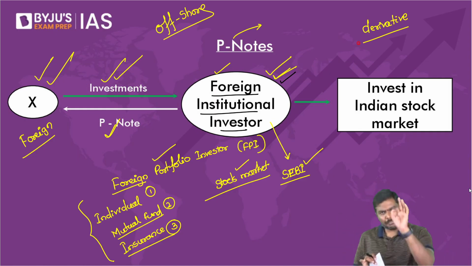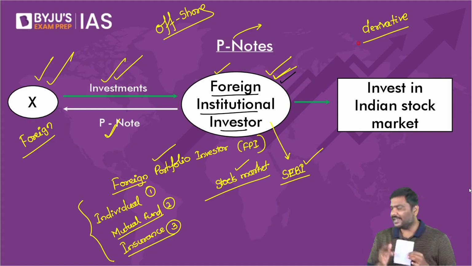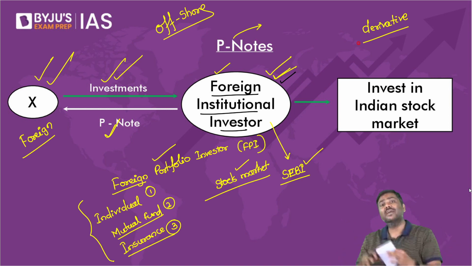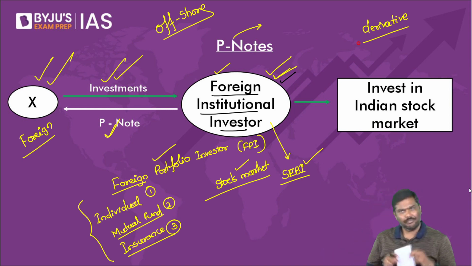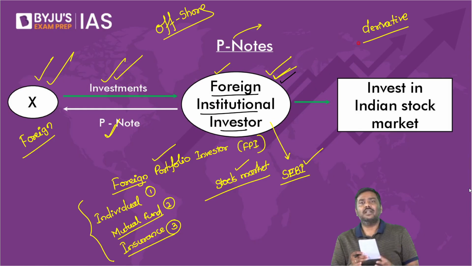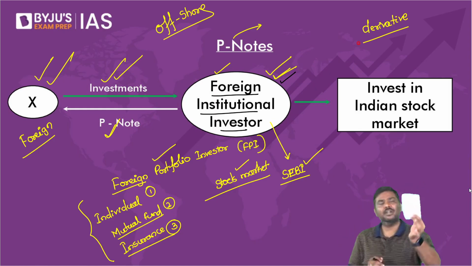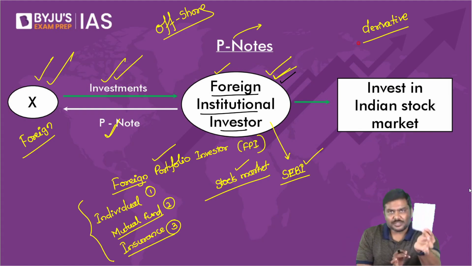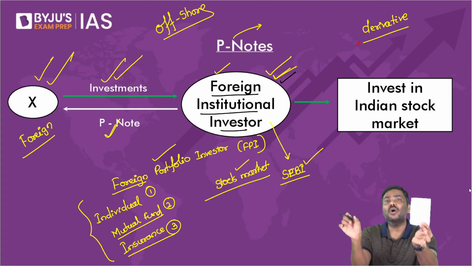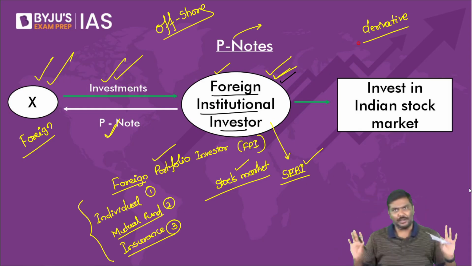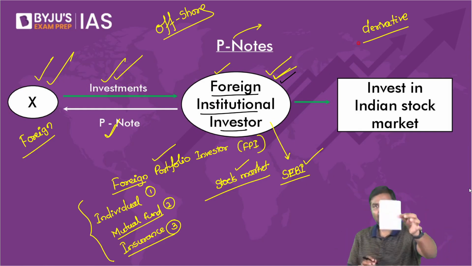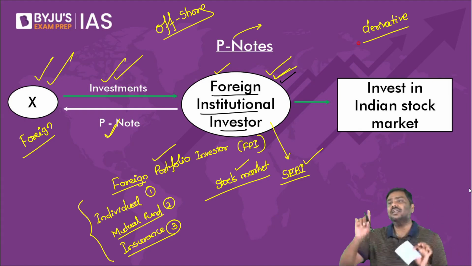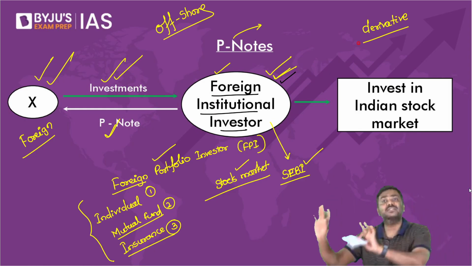I'll give you the example. Please have patience. I'll repeat it again. Derivatives are those instruments which will derive their value from an underlying asset. Meaning what? Let's go to a very simple example. Imagine I will issue this piece of paper to you. I'll call this a derivative. But I will simply say the value of this piece of paper is equal to the value of rice. Simple, right? I will issue this particular piece of paper to you, but I'll say that the value of this piece of paper is equivalent to whatever is the market price of the rice.